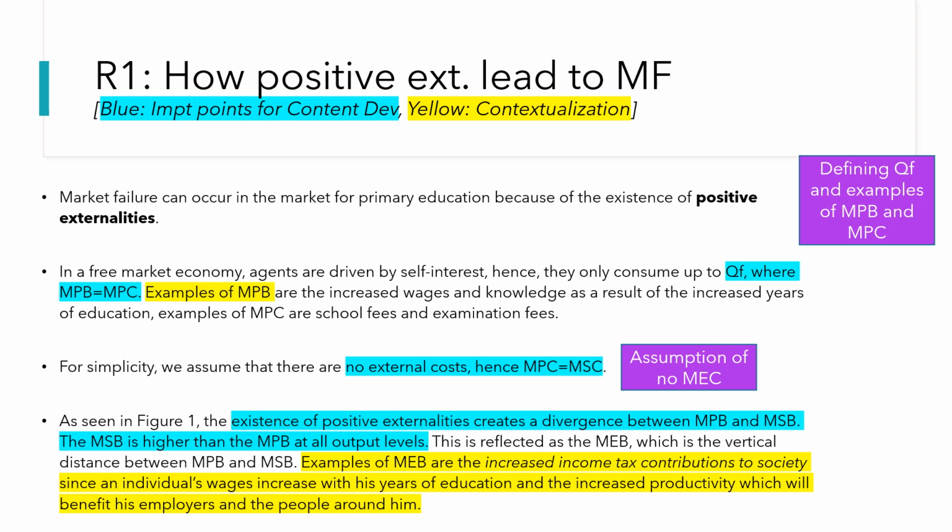So this will be reflected as the MAB, which we in turn must contextualize. An important thing to note is that when explaining your MAB, the link to third parties must be extremely explicit here. The examples you give must involve neither the producers nor the consumers of the good. So good examples of this could include society being impacted or employers being impacted. I want you all to really pay attention to this and take note, because this is extremely important. If you do not give an explicit link to the third party, you are not explaining external benefits.